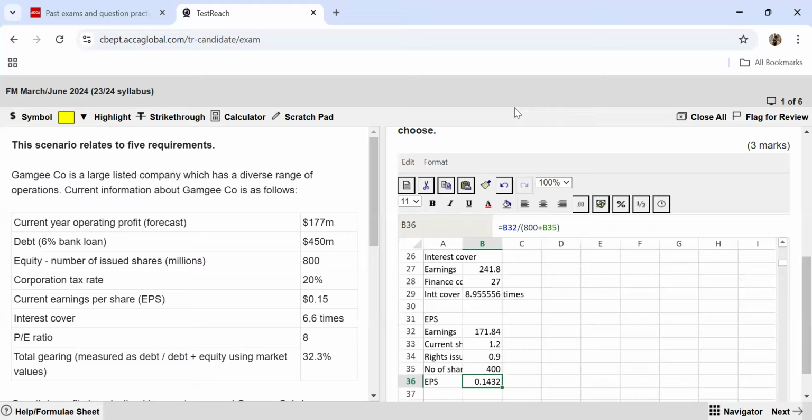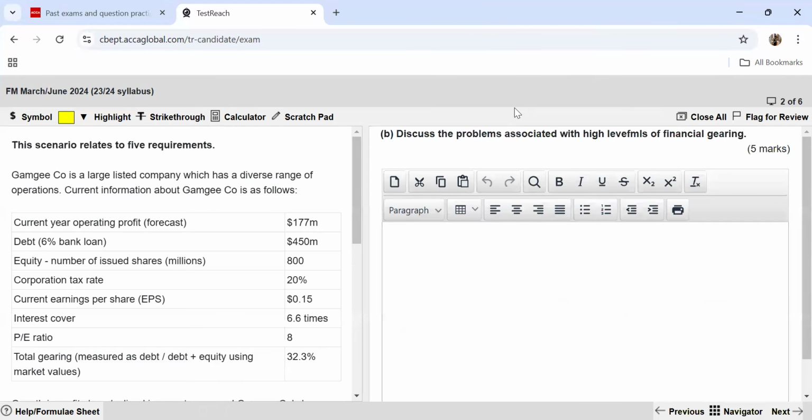So when you give a recommendation, you have to be diplomatic, right? So you can say how both of the options are good, and whatever the directors choose, that is something which can be taken up depending upon what the shareholders like. Now, moving ahead to the next requirement, here we have to discuss the problems associated with high levels of financial gearing.